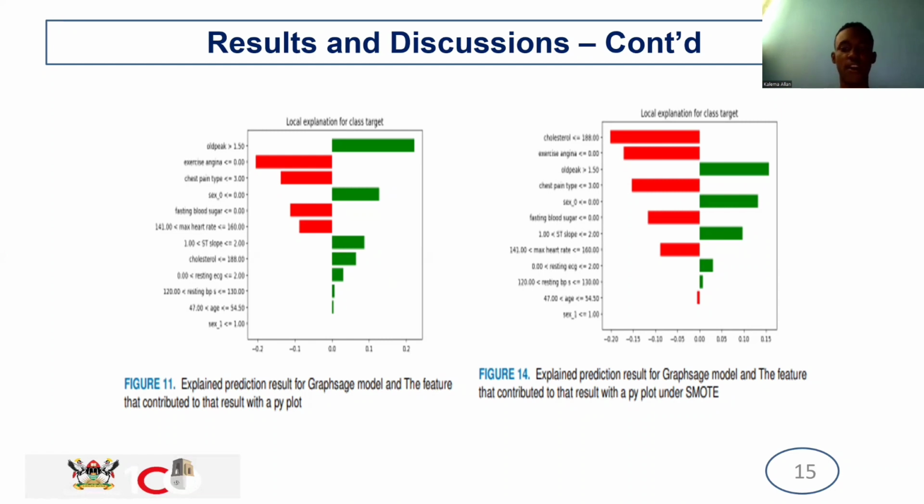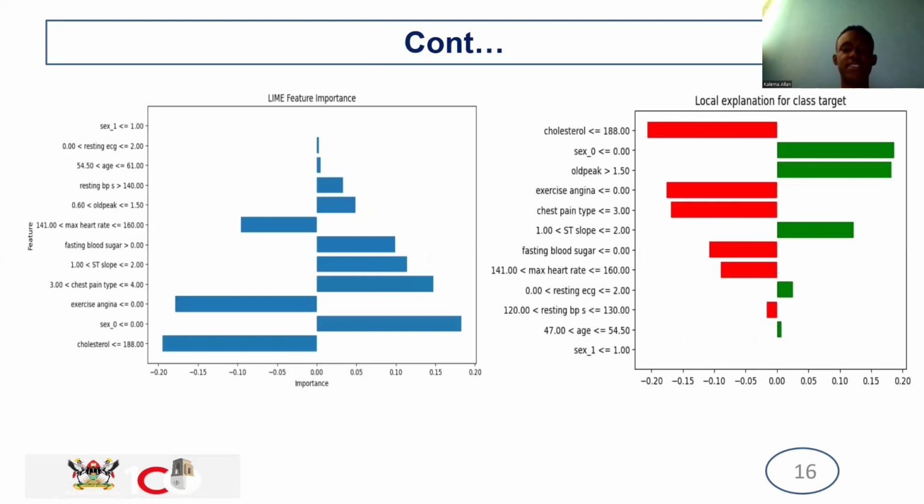So this is how its feature importance was declared. This is the same thing as the other, though more detailed. For example, here they provide certain values to the features that were used in classification.